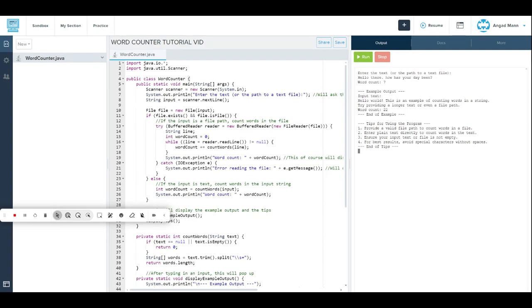It also shows the example output from that example we typed out, which is the word count 22 for this entire part. And the tips here for using the program, like using a valid path, or entering plain text directly to countWords in the text, and other stuff.